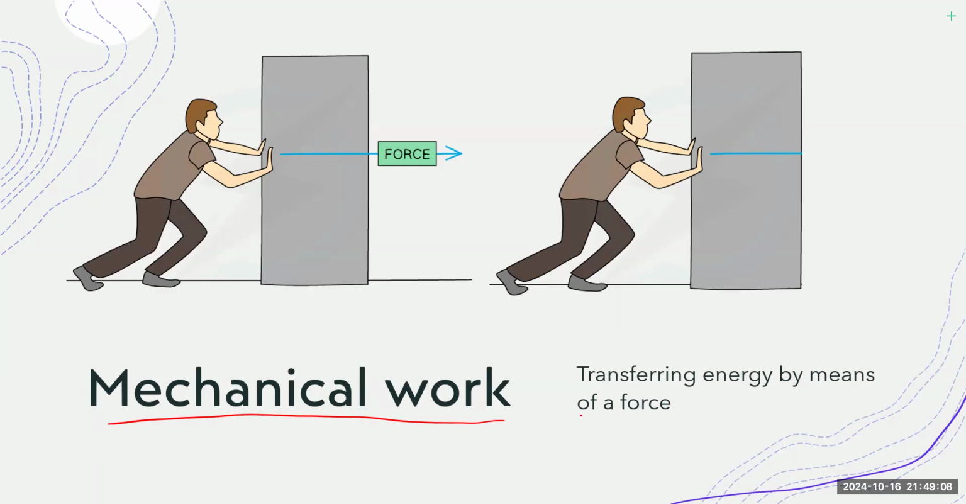As we've taken before, mechanical work is work done or energy transferred by means of a force. Okay, any force, not any force. If I apply a force on an object and the object moves, this means that mechanical work is being done on this object. If the object does not move, then mechanical work is not being done on this object.